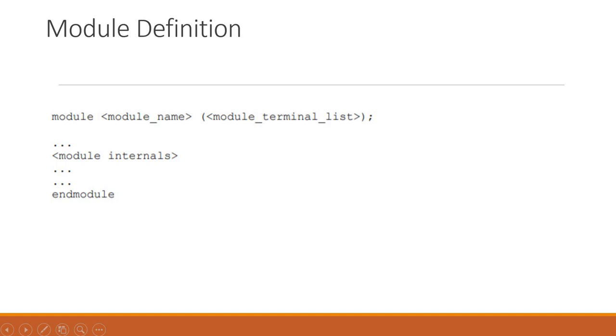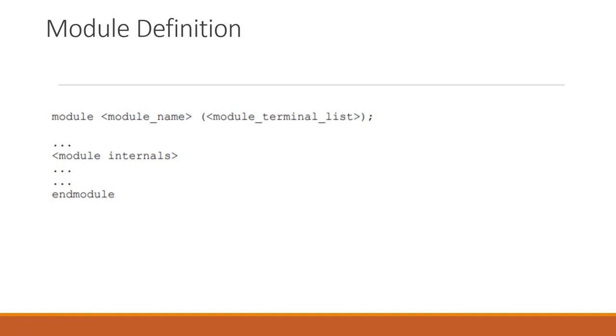Module internals is nothing but exactly what the design does. Any design you write, what it does, that part will come inside the module internals. Suppose we are going to write code for an AND gate. What does an AND gate do? It takes two inputs. If both inputs are 1, then the output will be 1. That logic will be written inside the module internals. Later on, this module will be closed with endmodule.